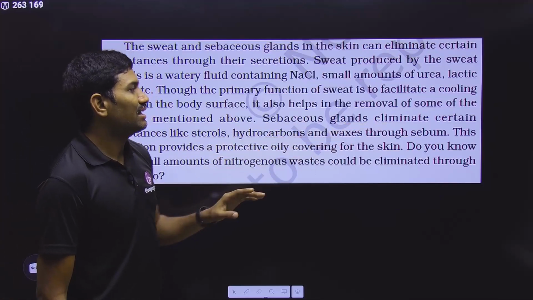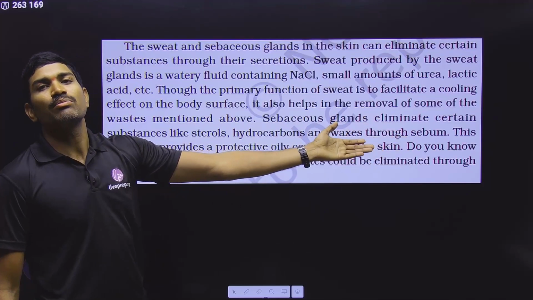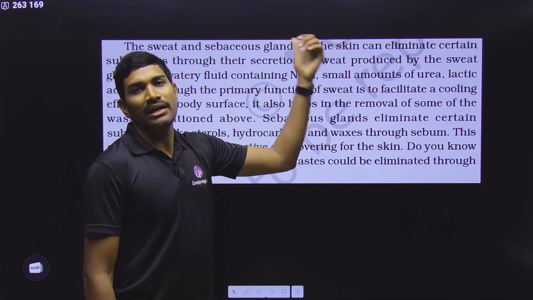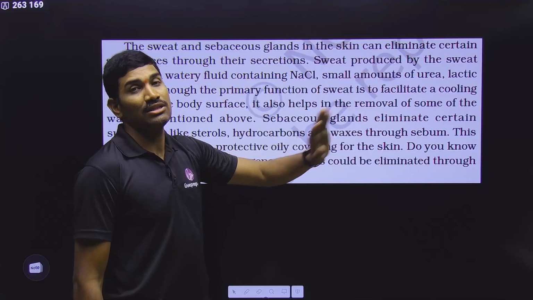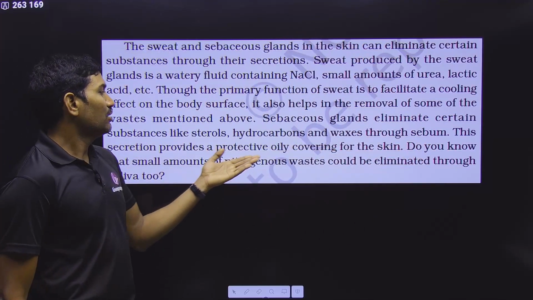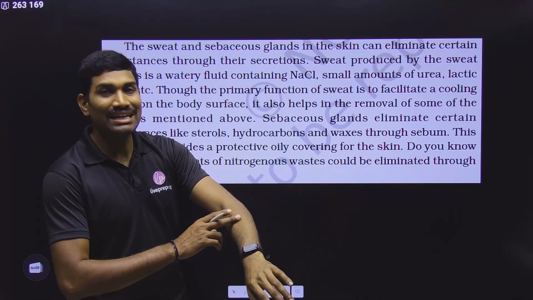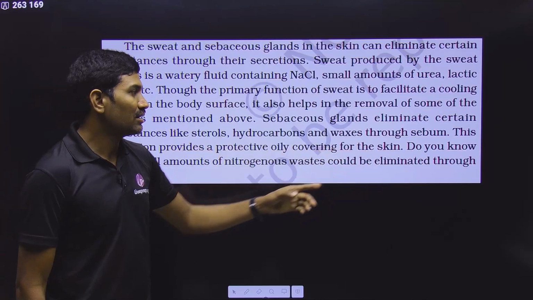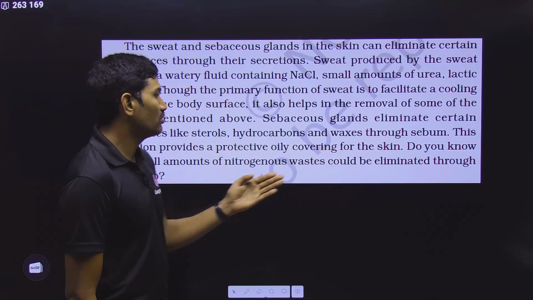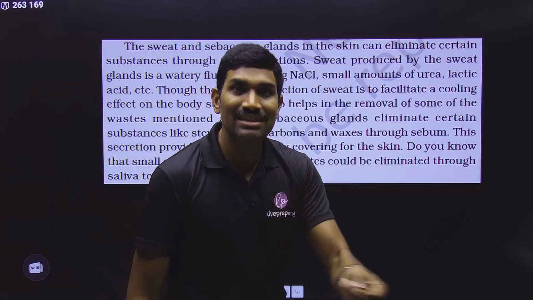Next, sebaceous glands. They are eliminating certain substances like sterols, hydrocarbons, waxes through the material that is called sebum. Sebaceous glands will release sebum, and sweat glands will release the sweat. These two are completely different. And this sebum secretion provides a protective oily covering for the skin. Okay, so it will prevent the dryness of the skin. This is what they are saying. And here they are asking a question: do you know small amounts of nitrogenous waste could be eliminated through saliva also? Even in the saliva, a small amount of urea is removed.